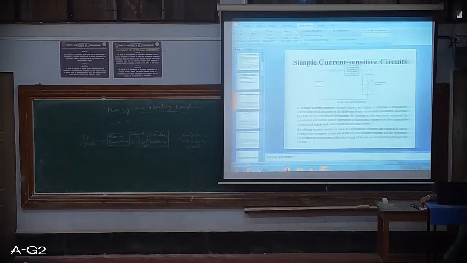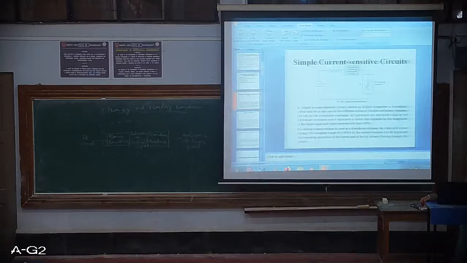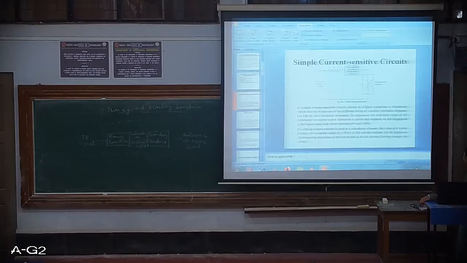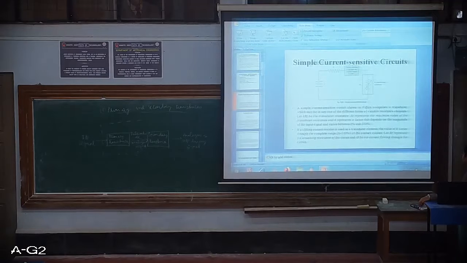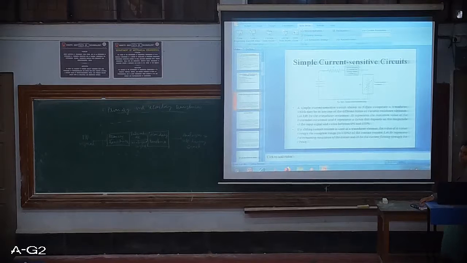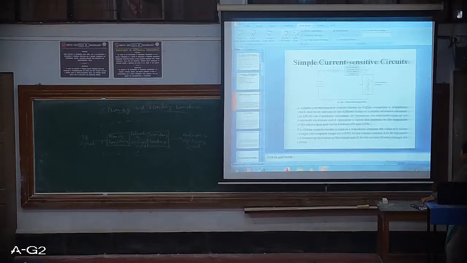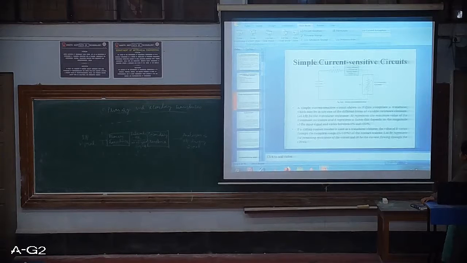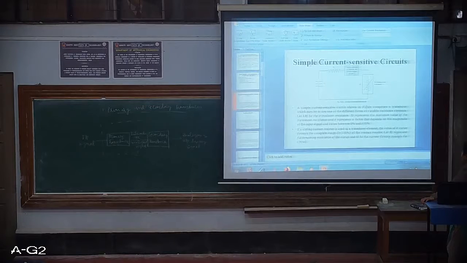If a sliding contact resistor is used as a transducer element, the value of K varies through the complete range. If you use a normal type of transducer, sometimes you may not get the complete range, but whenever you use the sliding contact type of resistor, we get the complete range, that is, 0 to 100% variation for factor K. Let RR represent the remaining resistance of the circuit, and I0 be the current flowing through the circuit.